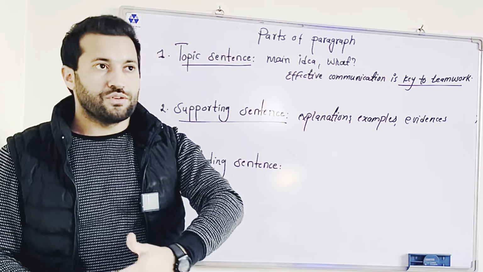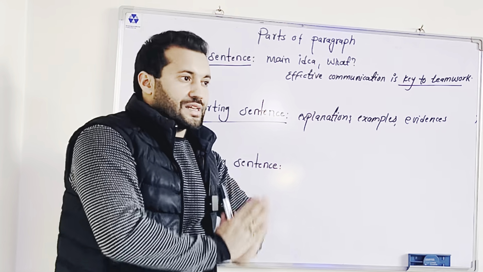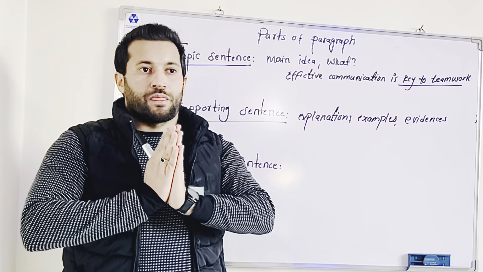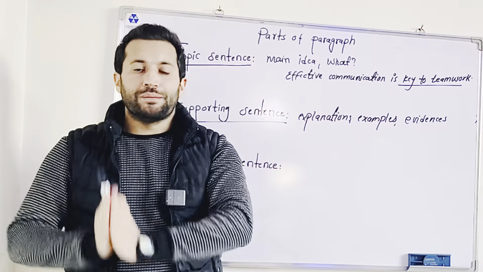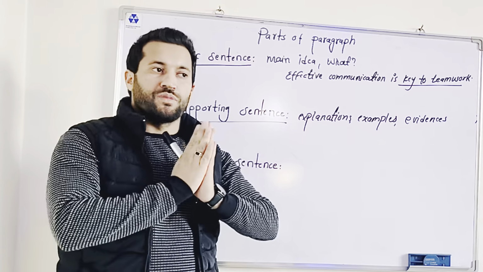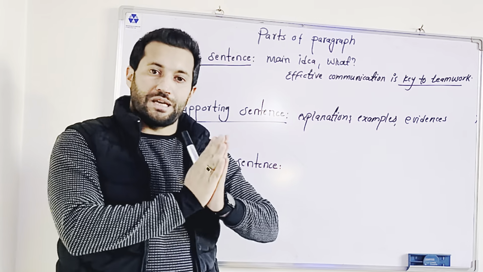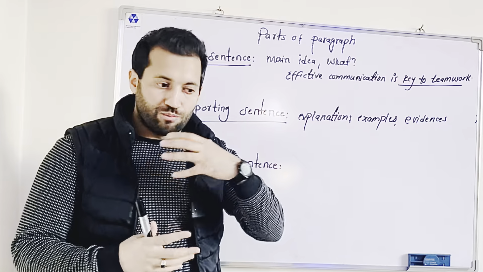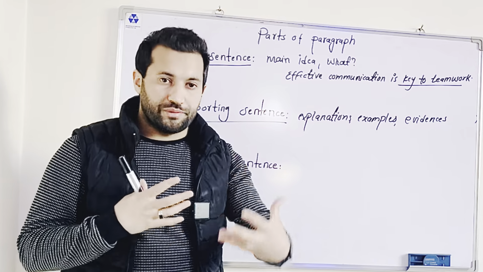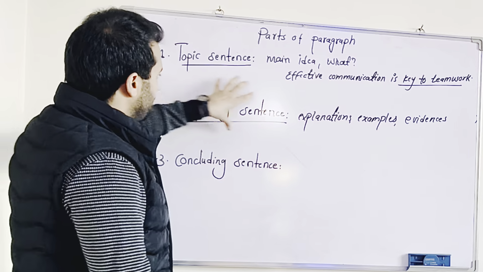For example, you can provide some examples. I would say 25% of those team members who have effective communication are more productive than those who have poor communication. We provide more examples, explanations, and evidence in the body section, in the supporting sentence.